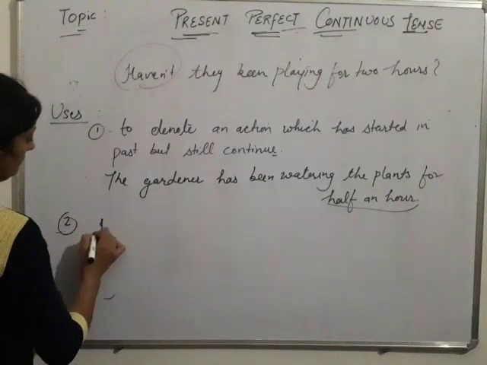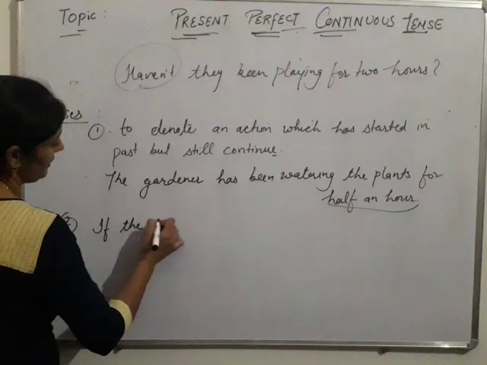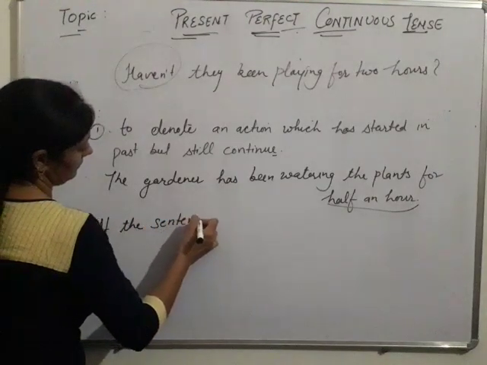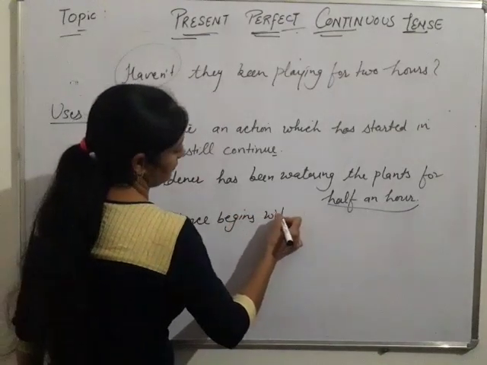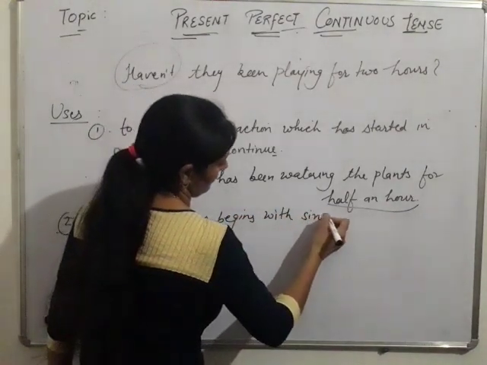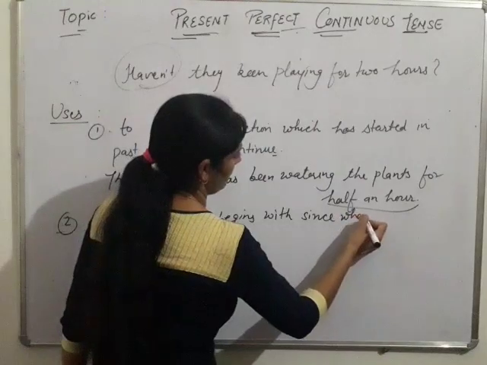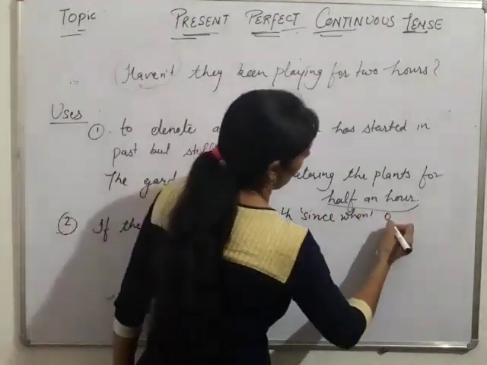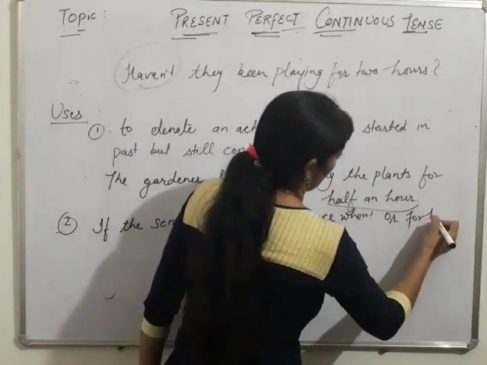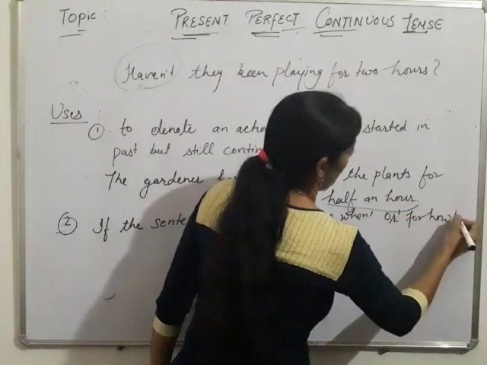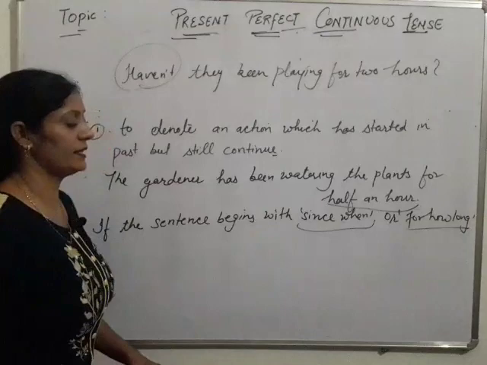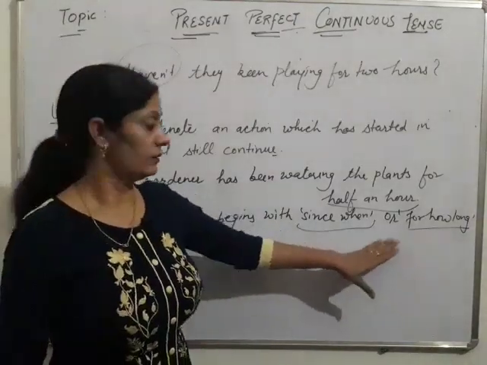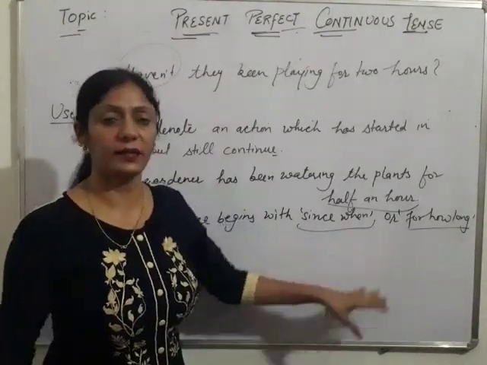Second use is, if the sentence begins with since when or for how long. If the sentence begins with these phrases, since when or for how long, these phrases also denote time.